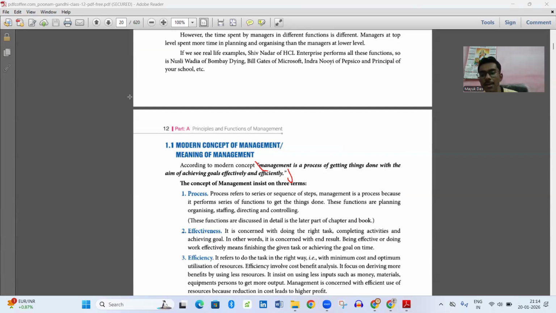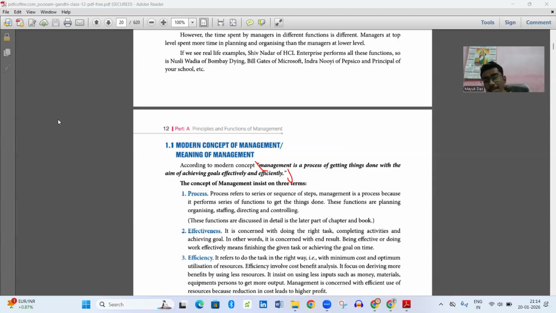In every institution, every office, every place, in fact in our home also, there is management, because without management things will not work properly. Everything will be messed up and things will not go in a systematic way.